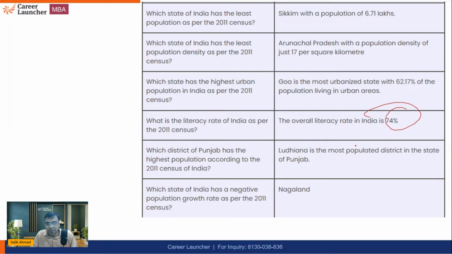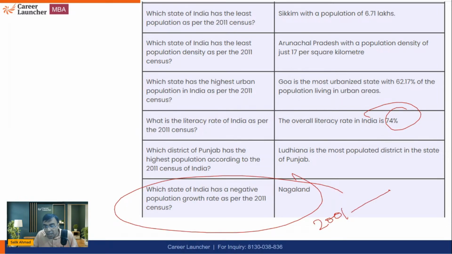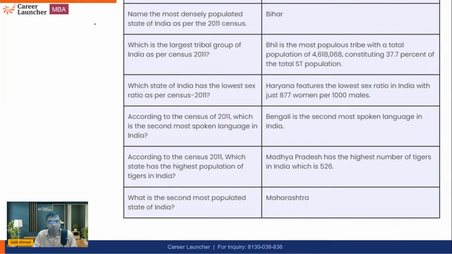Literacy rate we have done. This also is sometimes asked: as compared to 2001, which state of India has seen a decline in population? Overall in India, we have seen an increase in population, but in Nagaland, we have seen negative population growth, or decline in population. That is what you should be knowing about.